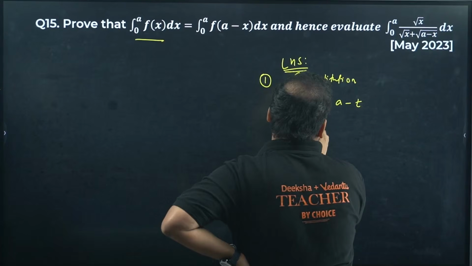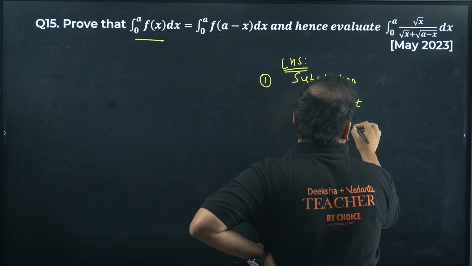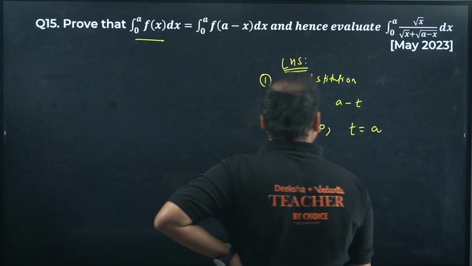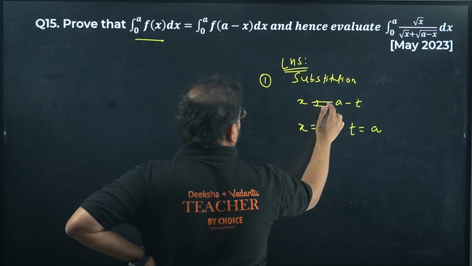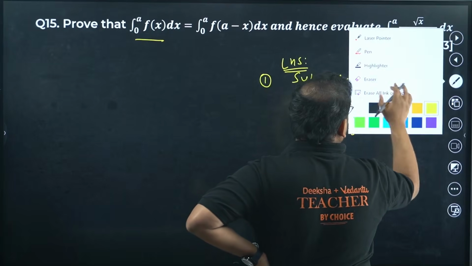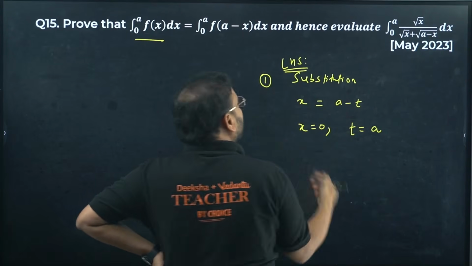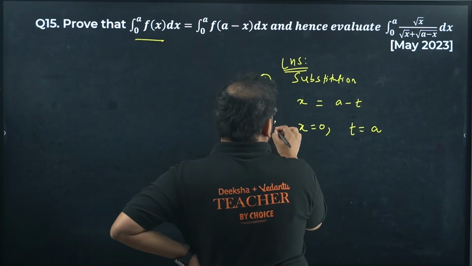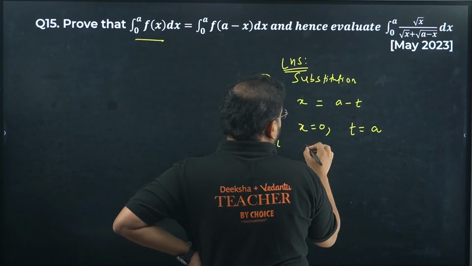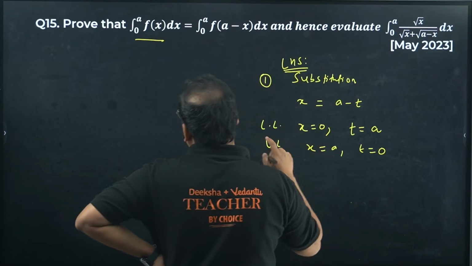The limit when x was 0, what will happen to this? t will become a. When x is 0, t becomes a. I'm changing the limit, this is the lower limit. Check the upper limit now. When x is a, t is 0. Now check, your integration is changed.